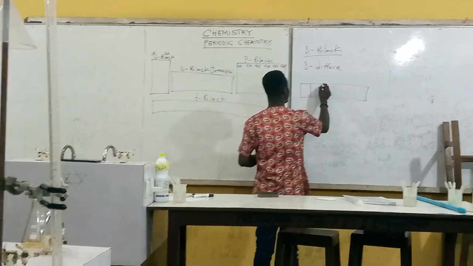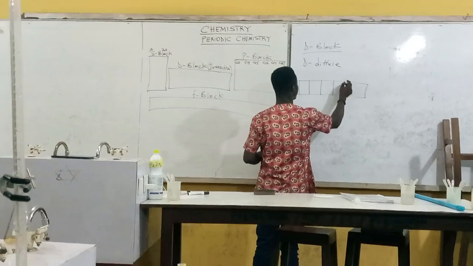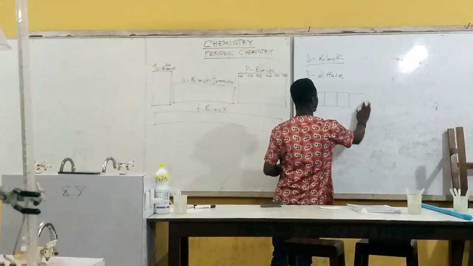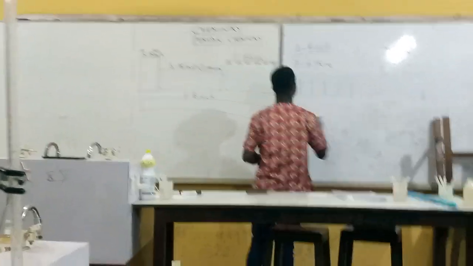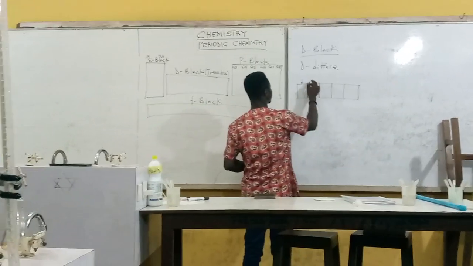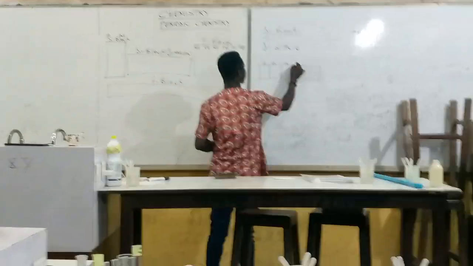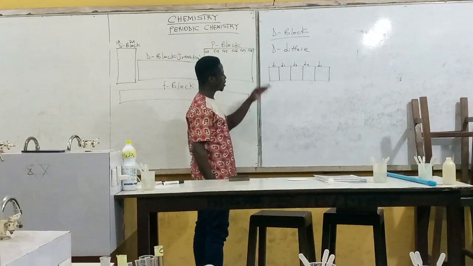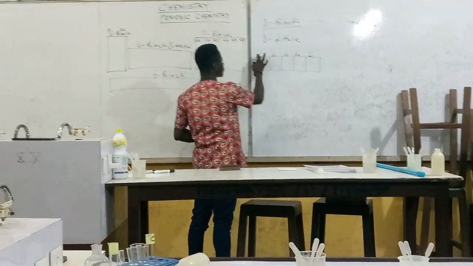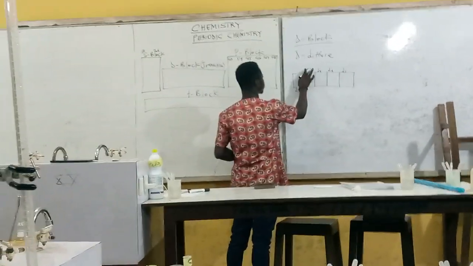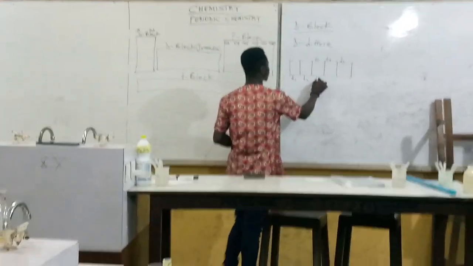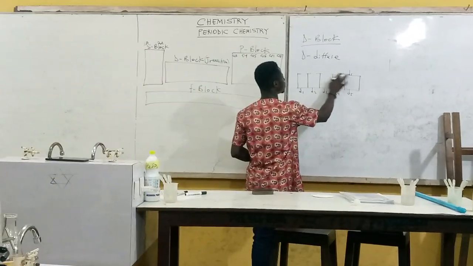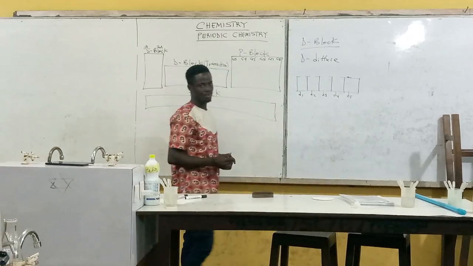It has been divided into 5 subdivisions. So this is the D block, D1 to D5, D2, D3, D4, D5. So this is the D block, the diffuse block.